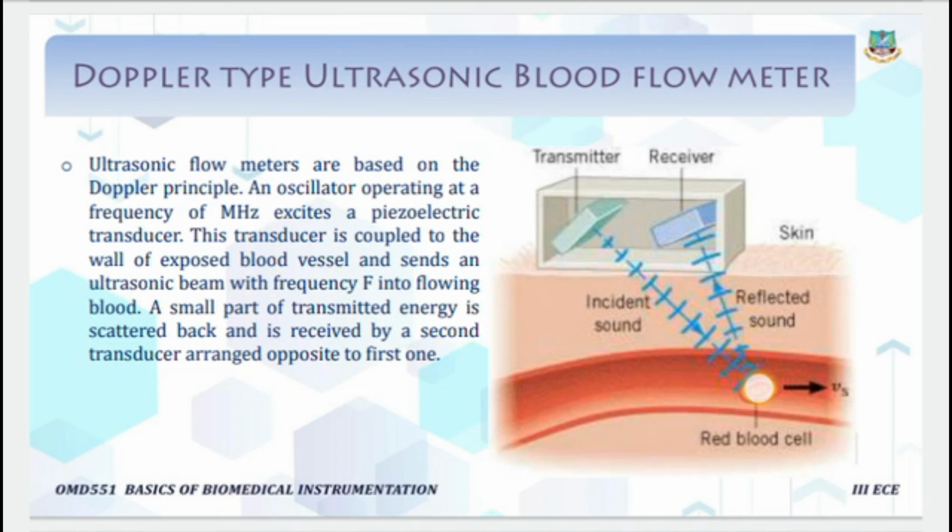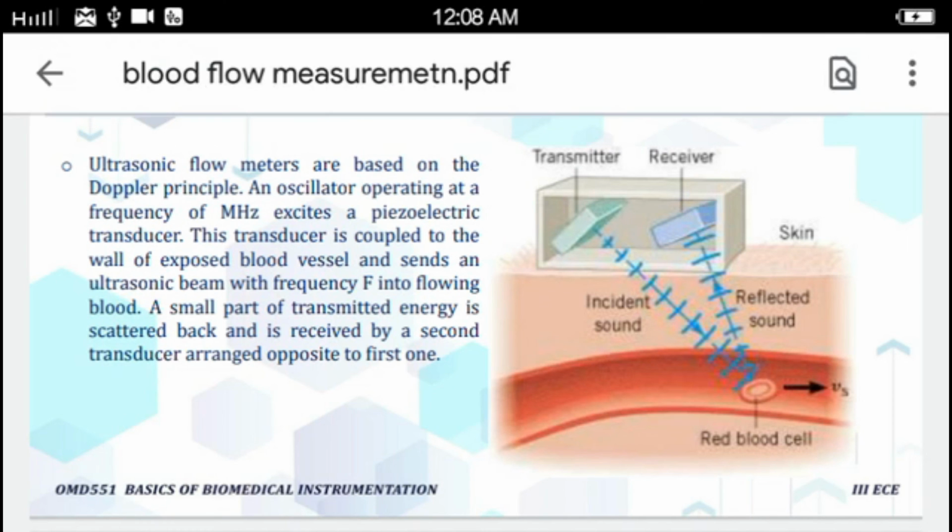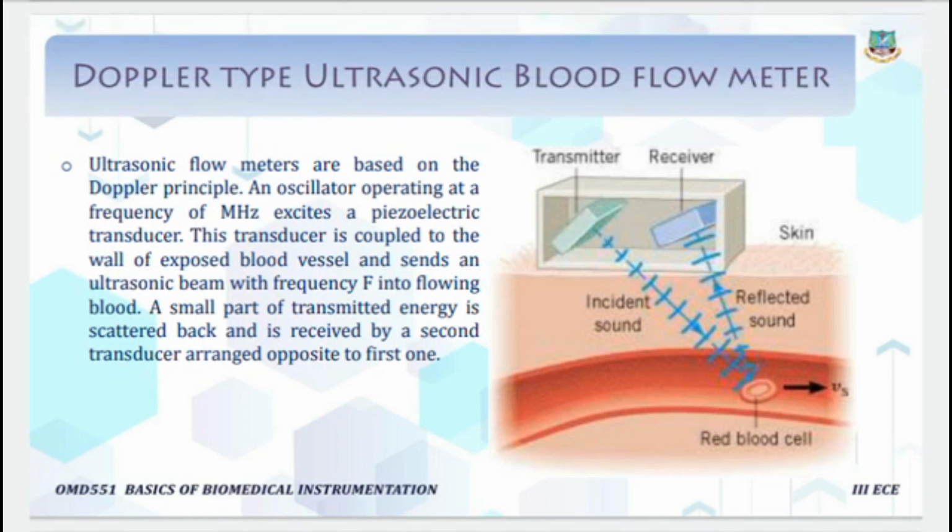So a small part of the transmitted energy is scattered back again. After transmitting this, a small amount of energy is reflected back to the receiver, the second transducer. So after transmitting this, it will hit the particles in the blood and it will be received back by the next transducer.